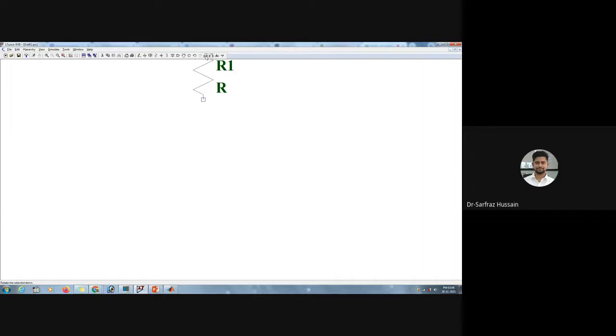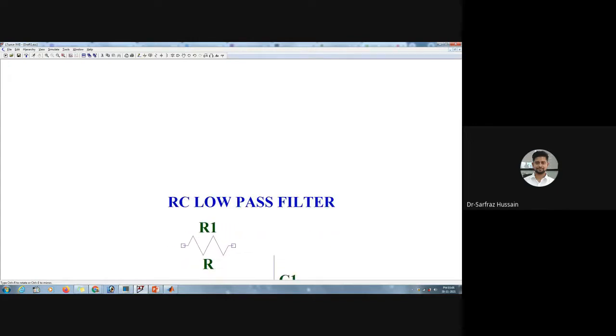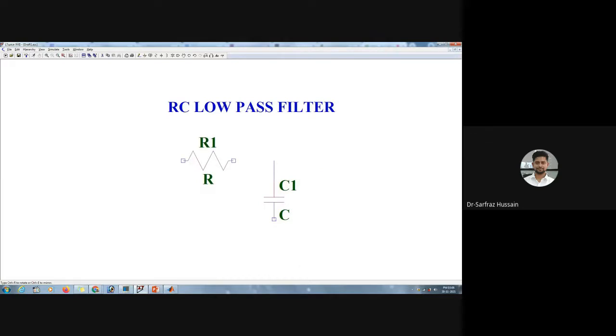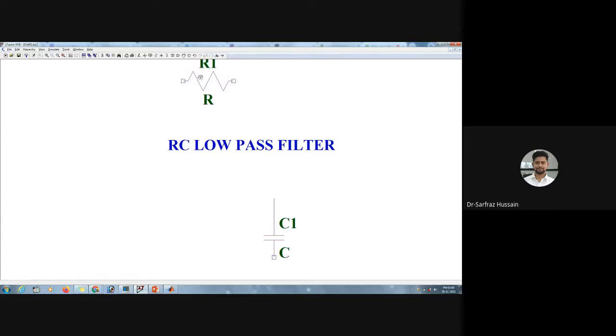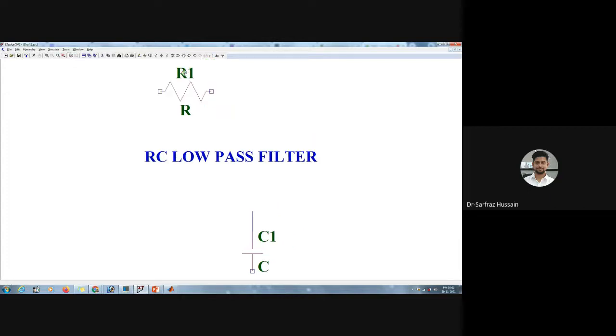Now if you want to rotate this one, then click on the left hand side. If you click on this one, we are able to rotate this one. Now suppose you are bringing this, so you have to bring it down. Okay, so I am trying to bring this down. Now if you are stuck with that one, suppose I have brought this resistor somewhere up here, now what I can do is click on this zoom full extent. If I click on this one, it will cover all the components.